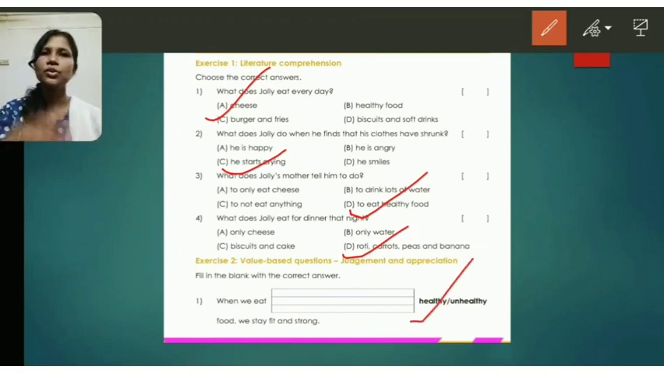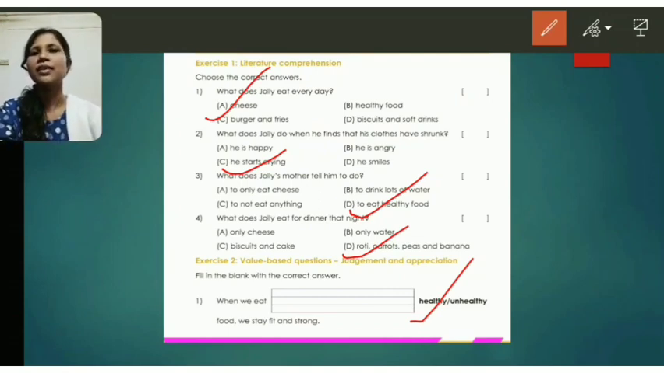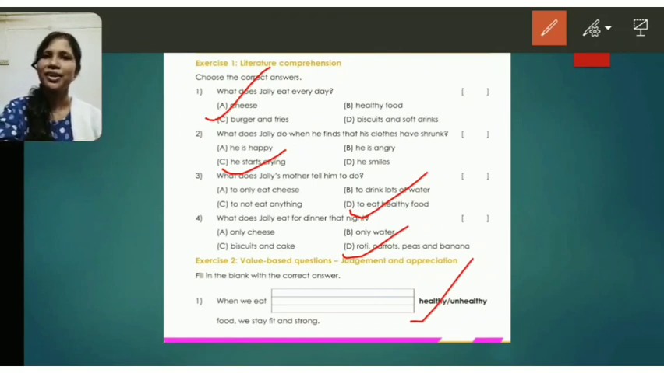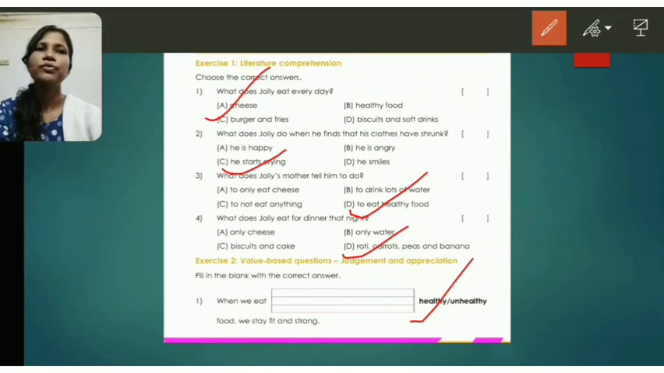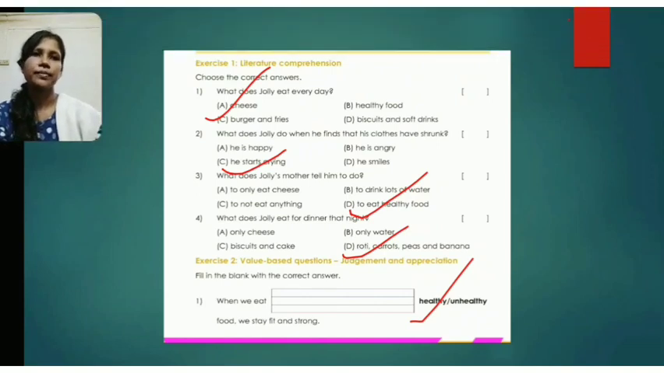So my dear students, we have discussed this portion. The rest of the question answers I will be giving you in a PDF. So please note down from that in your English copy neatly in good handwriting. Now let us move towards the next slide.